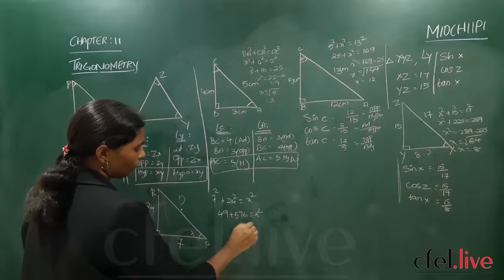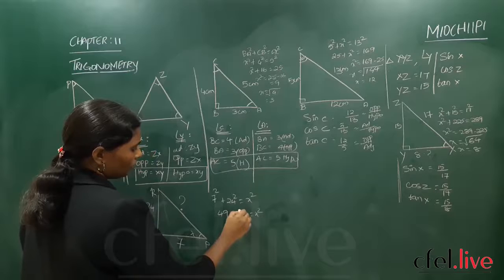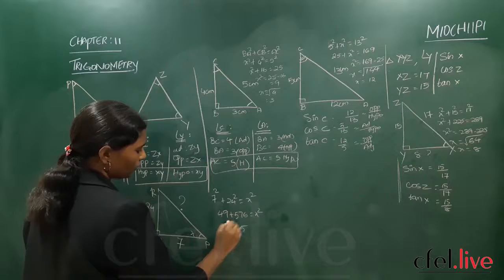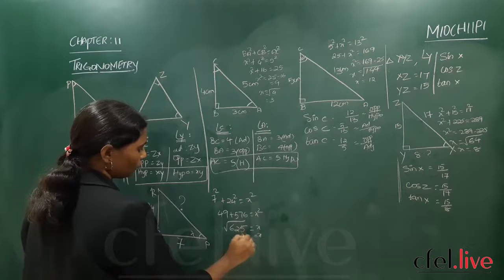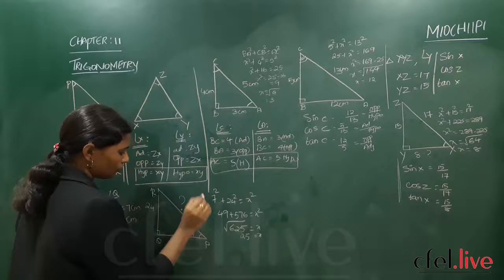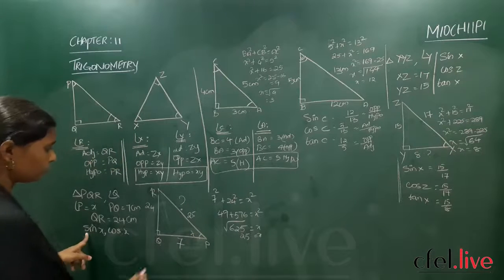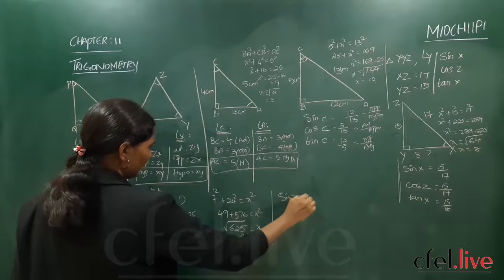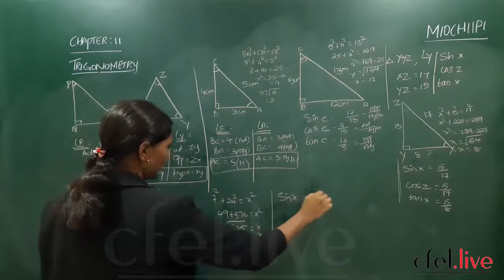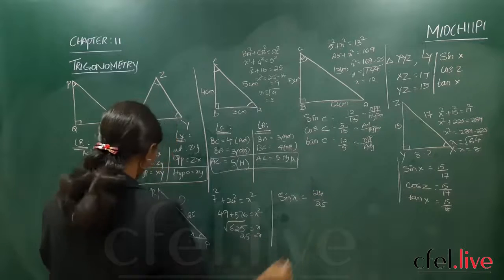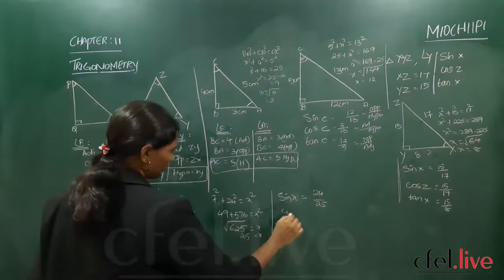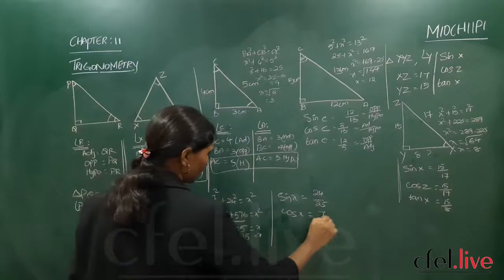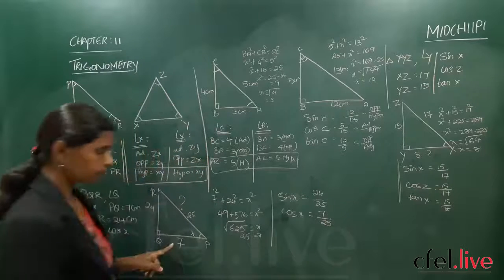9 plus 6 is 15. So 7 plus 1 is 8, 8 plus 5 is 13, and so on. We get 625. Square root of 625. So x is equal to 25. So this is 25. Now what is asked? Sin x. So here you are standing. Sin x means opposite by hypotenuse. Next what is asked? Cos x. So you are standing here only, adjacent by hypotenuse, that is 7 by 25.